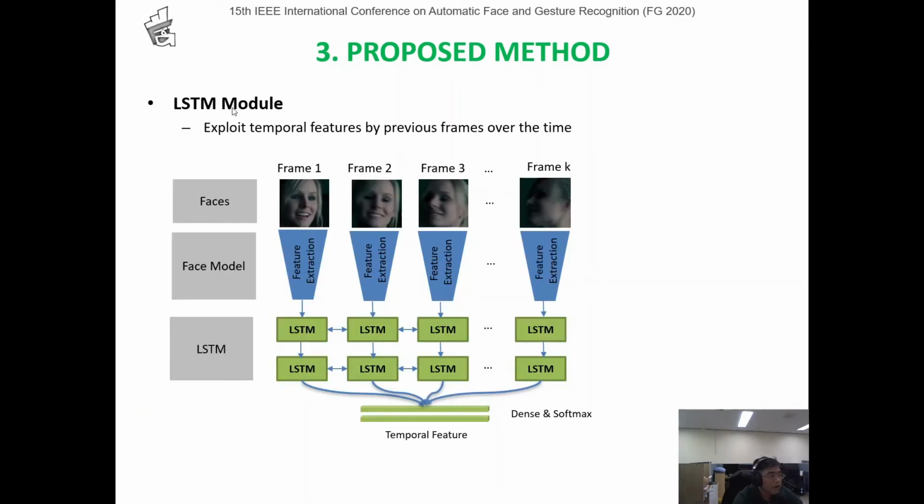More detail about the LSA module. Proposed is an average temporal filter by direct frame over time. The input is the phase frame 1 to frame K, and we use the phase filter model for filter extraction. After that, we use an LSTM of 1 or 2 layers to extract temporal filters.